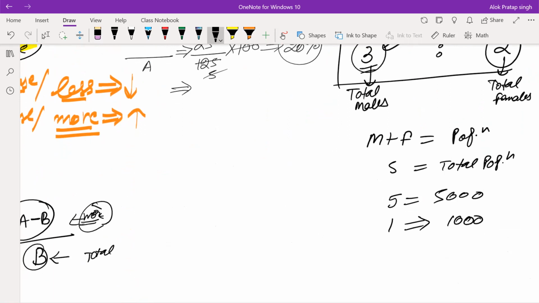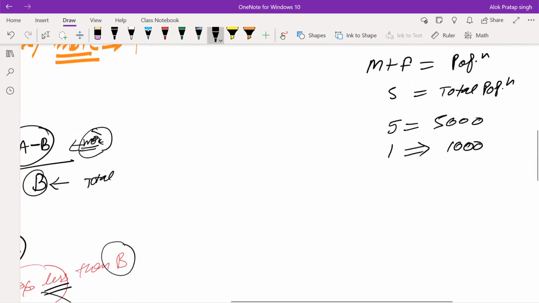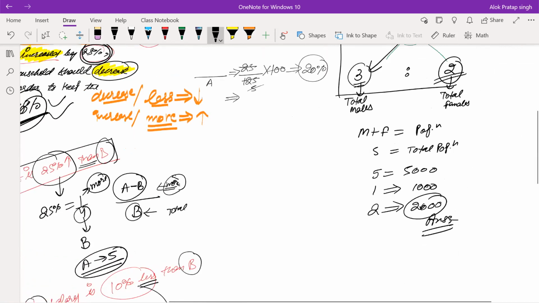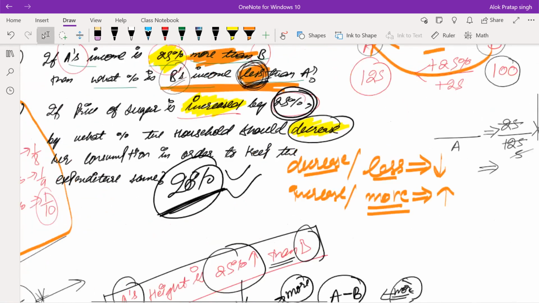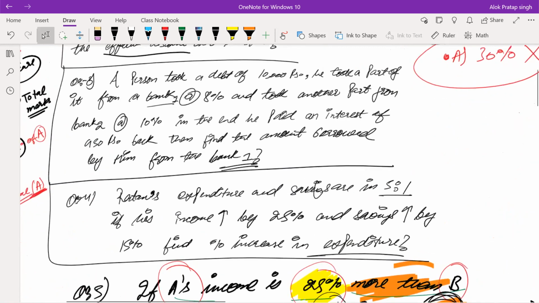And what do we have to find out? The total population of female. Female is equal to 2. That means the value of 2 will be 2,000. This will be the answer. Clear? Got it? Now the last question which I'll be solving here.